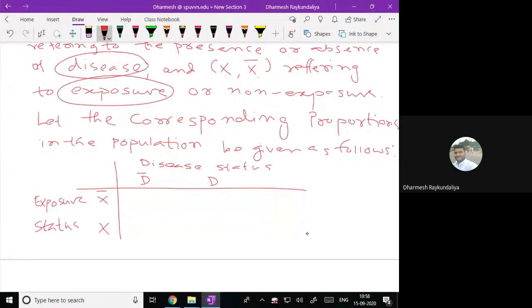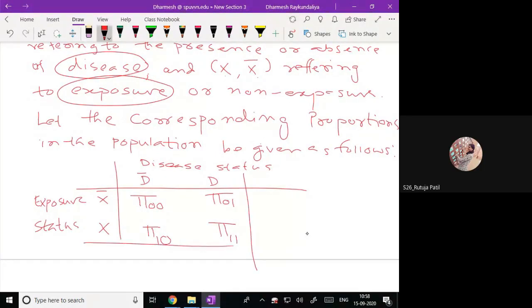Suppose that the proportion is known as, let us say, when there is no exposure, there is no disease, I call it pi 0 0. When there is no exposure, but there is a presence of disease, pi 0 1. There is an exposure, but there is absence of disease, so it is known as pi 1 0. And when there is an exposure and there is a disease, it is called pi 1 1.